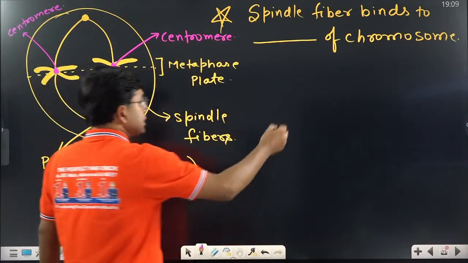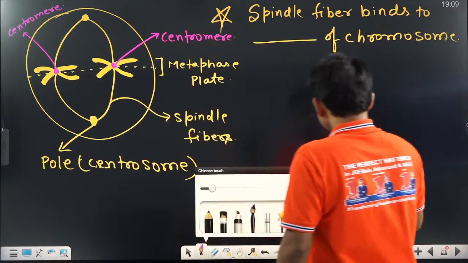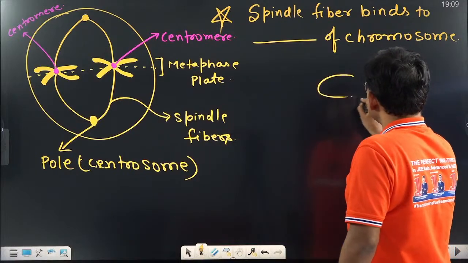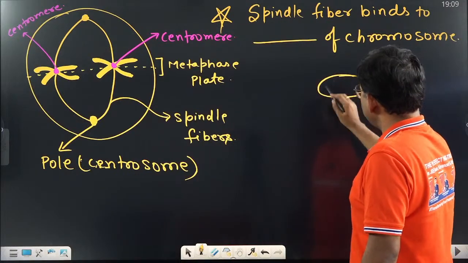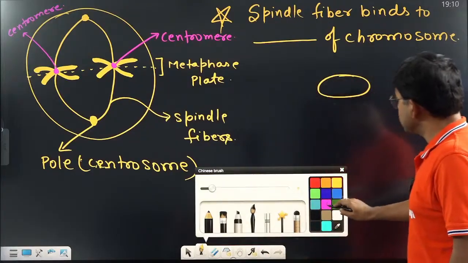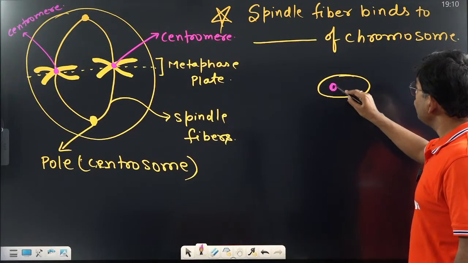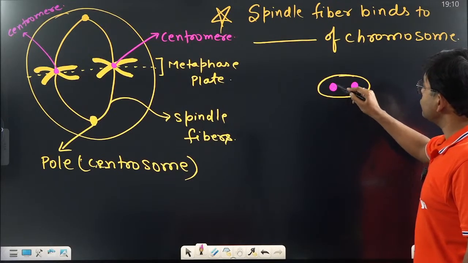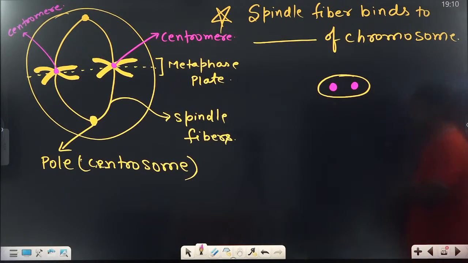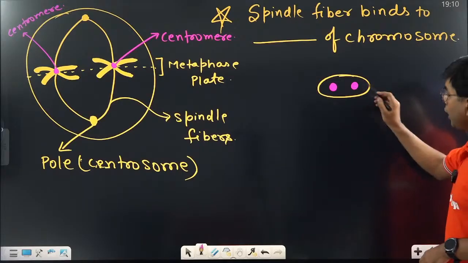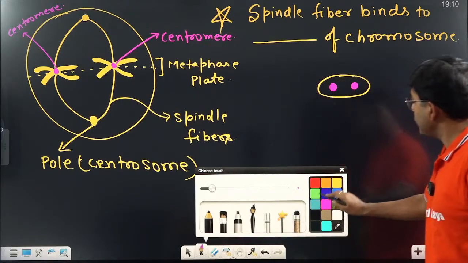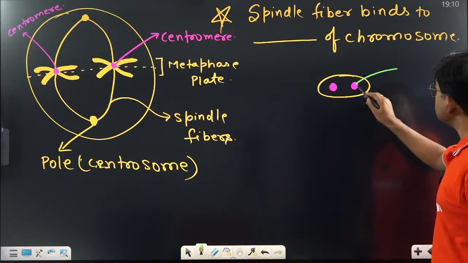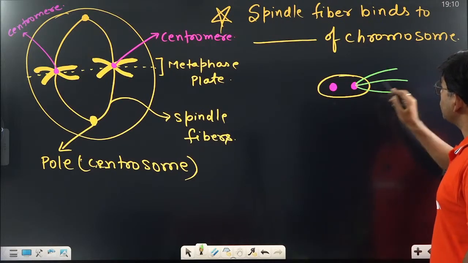So as I can see here, if this is the centromere, the centromere will have two kinetochores. Understood? Each centromere has two kinetochores, and the spindle fiber will come and join to this kinetochore.